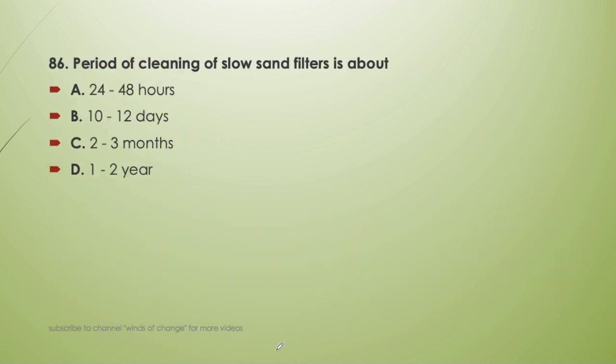Next question. Period of cleaning of source and filter is about 24 to 48 hours, 10 to 12 days, 2 to 3 months or 1 to 2 years. Now we are talking about the slow sand filter. Slow sand filter will be cleaned in 2 to 3 months. So C will be the correct answer, that is 2 to 3 months.